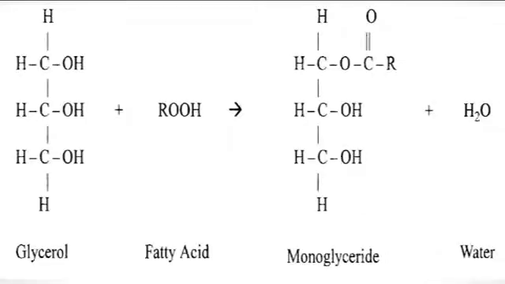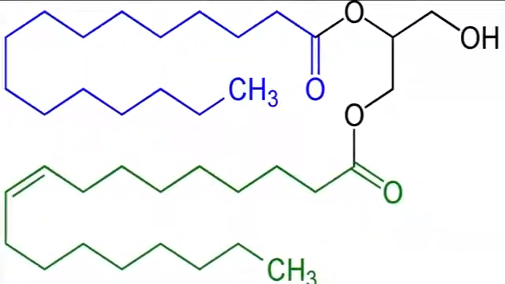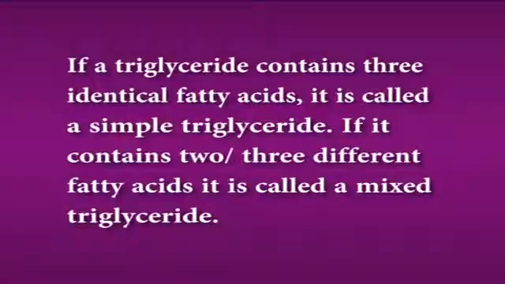On the screen, you can see the formation of a monoglyceride, in which a glycerol component is attached to a fatty acid. A monoglyceride contains glycerol esterified to one fatty acid molecule. If two fatty acids are esterified to glycerol, a diglyceride is formed. If three fatty acids undergo the same reaction, they make a triglyceride. If a triglyceride contains three identical fatty acids, it is called a simple triglyceride. If it contains two or three different fatty acids, it is called a mixed triglyceride.